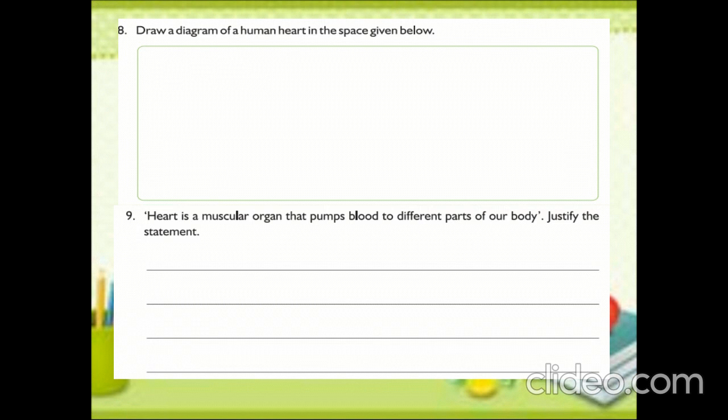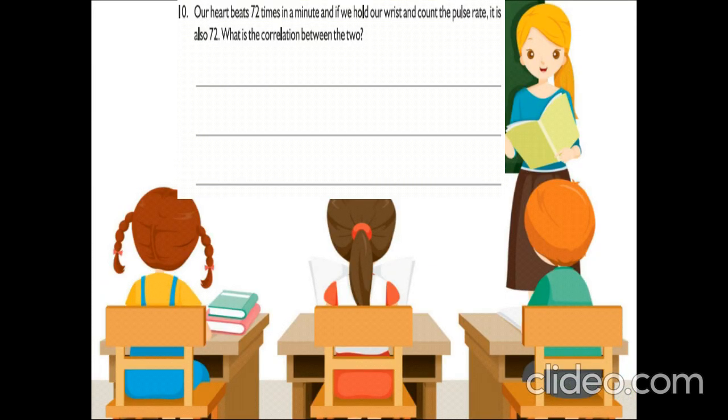Right. So coming to the next question, our heart beats 72 times in a minute, and if we hold our wrist and count the pulse rate, it is also 72. What is the correlation between the two? How does it correlate, children?